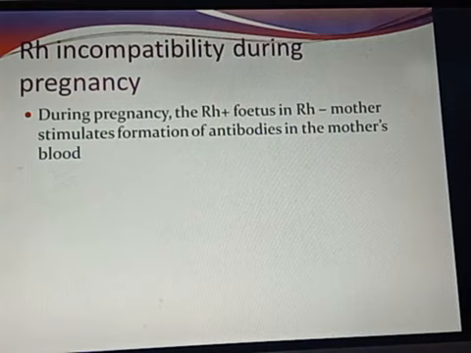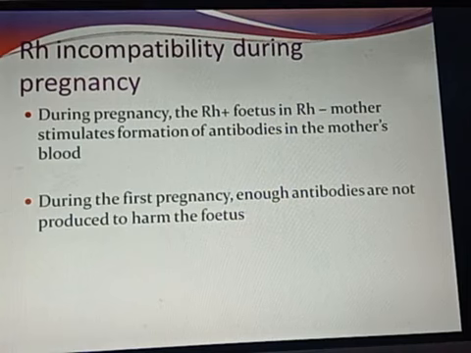Now one may think, how will the fetus get the positive Rh? It is possible when the father has positive Rh factor. That is why the fetus also has Rh factor positive. So what will happen in this case? The fetus has positive Rh factor and the mother has negative Rh factor, so this positive Rh factor will stimulate the formation of antibodies in the mother's blood.